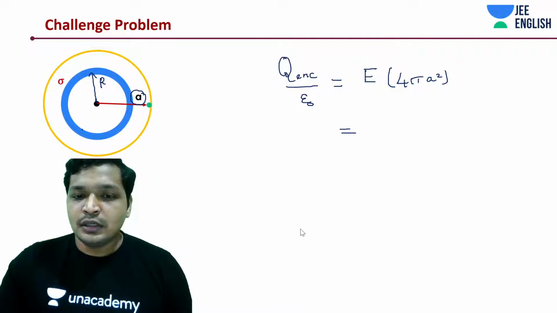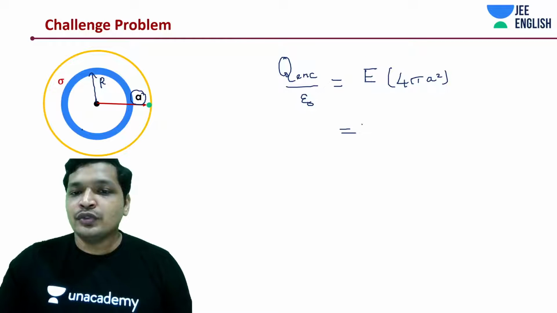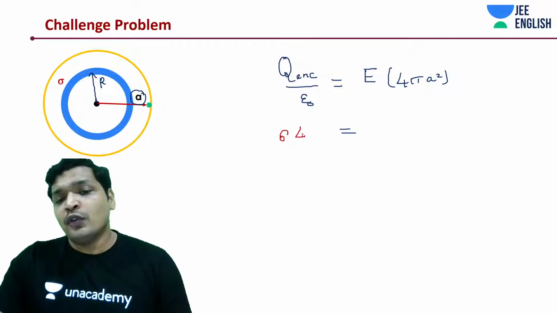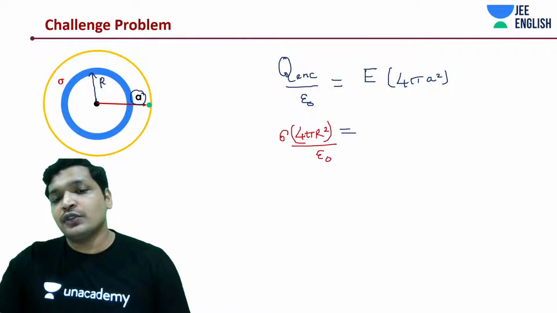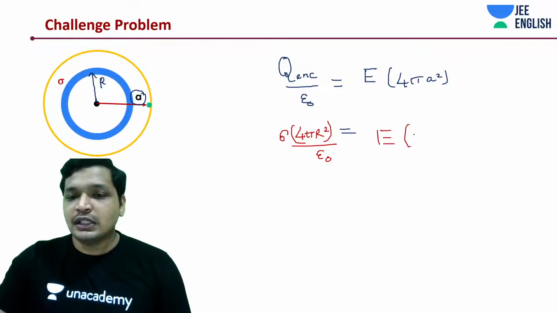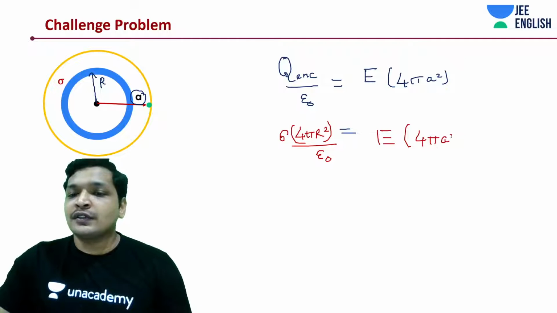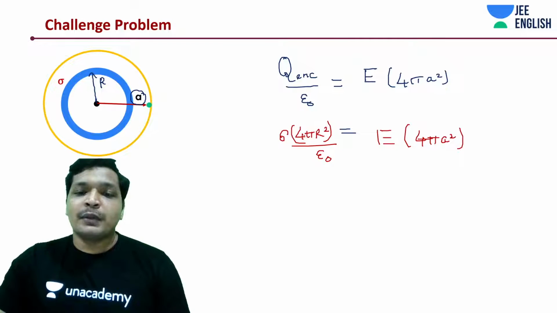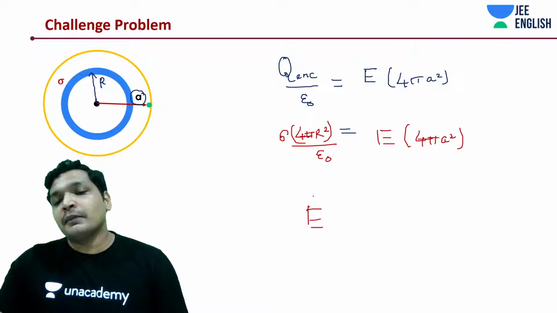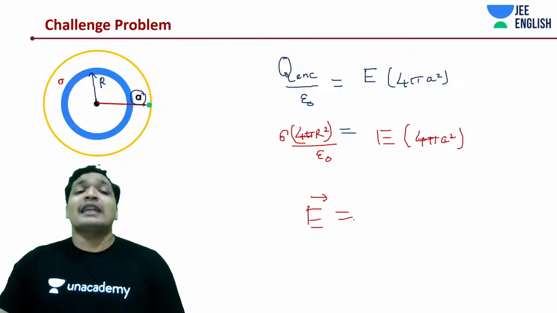Alright. That is all you need to do. So charge enclosed in this case is how much? It's going to be sigma into 4 pi R square divided by epsilon naught. There you go. You got the electric field. The graph is also not going to change. It will look the same up until, as you have seen, up until the rim, there wouldn't be any electric field. But beyond that rim, it would act like a point charge.